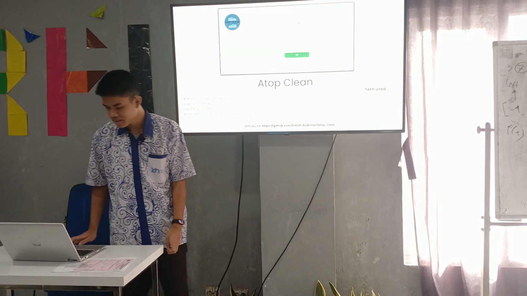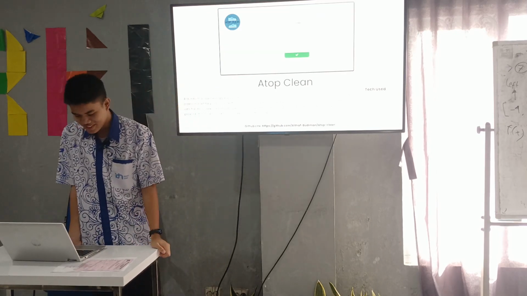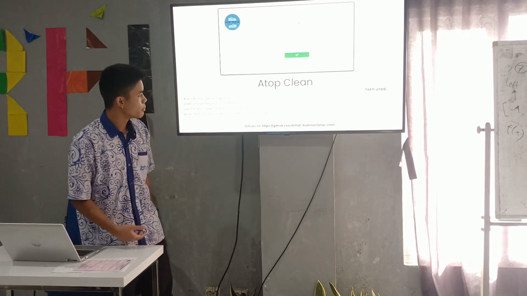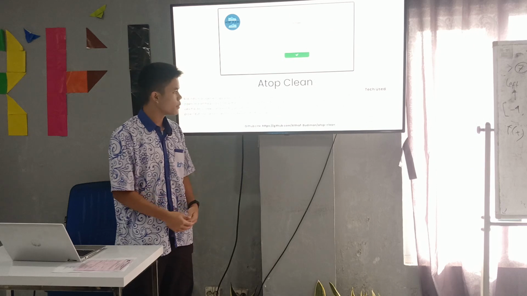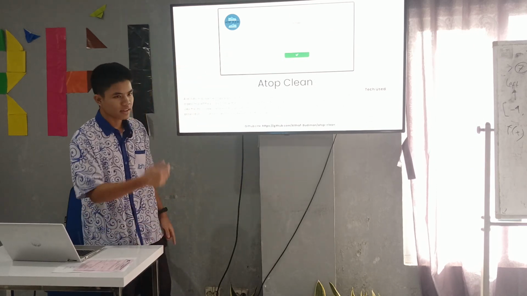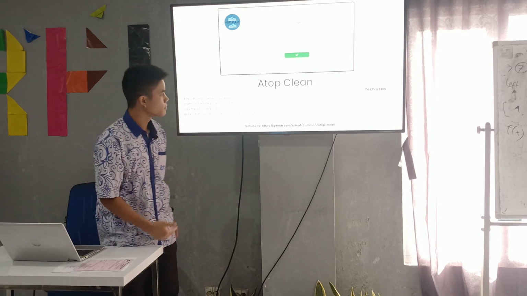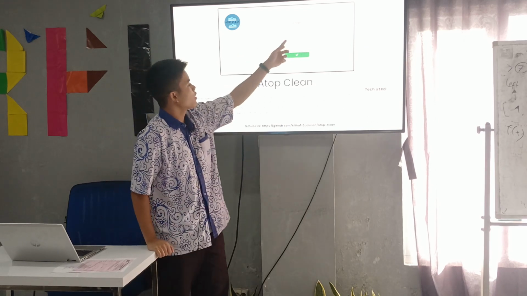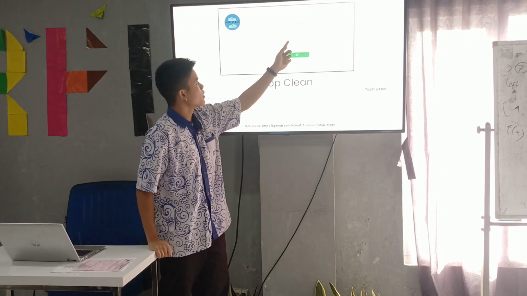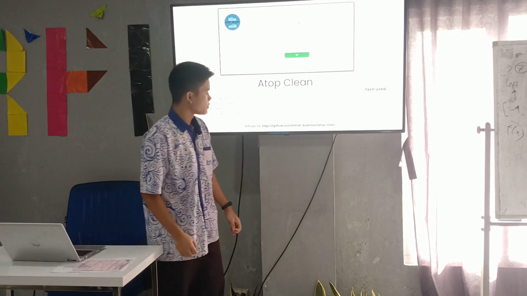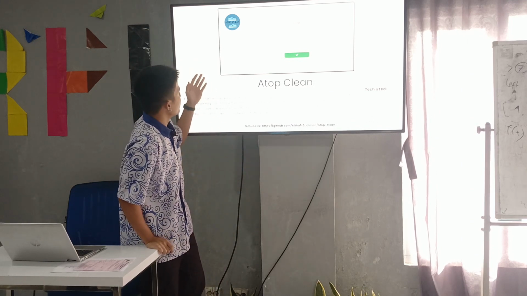Okay, next, this is Atop Clean. This is a laundry management app, especially for shoes, bags, and caps. In this app, you can add your laundry. On this page, you can add your laundry order and set the product name, the customer name, the price, and so on.